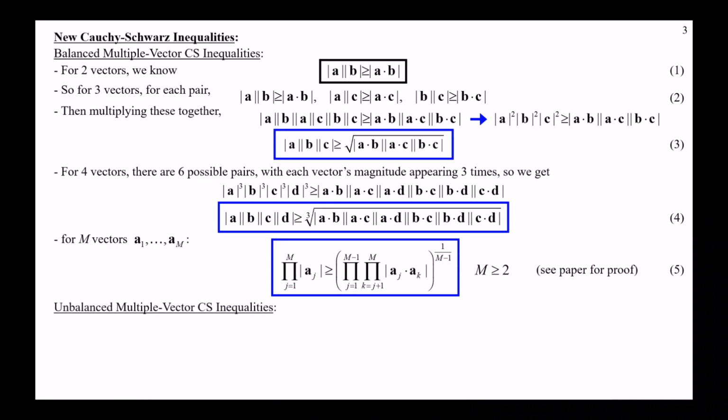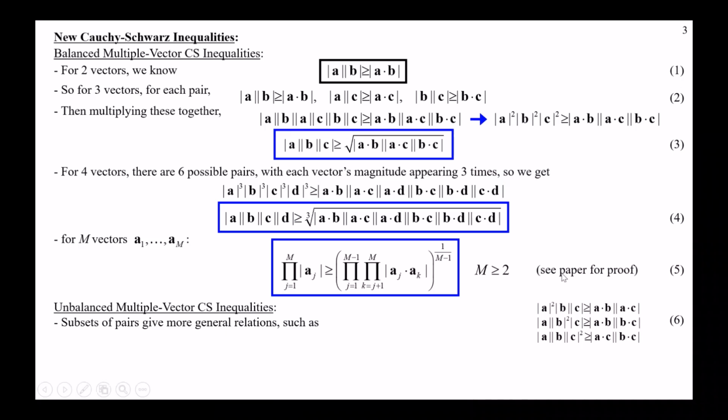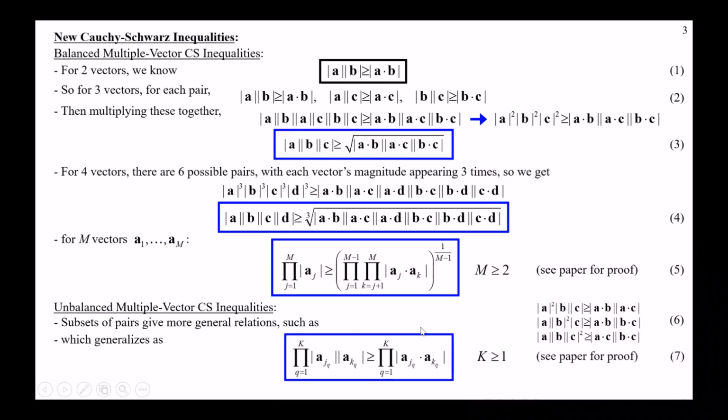I also took subsets of these same relationships, and I was able to get relations like this, where I would only multiply, say, 2 out of the 3 overlaps for the 3-vector case, and then you would get an imbalance, right? You'd have square of A magnitude, but no square on B and C, and then it wouldn't make sense to take the square root. So in that case, I just made another generalization for it, and that's also in the paper. This could also be useful. It could also give us another perspective, and it's worth looking into.